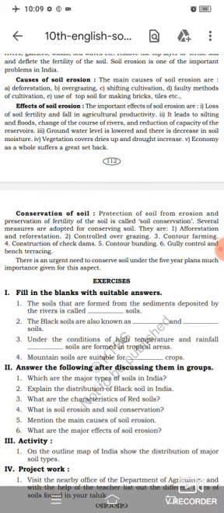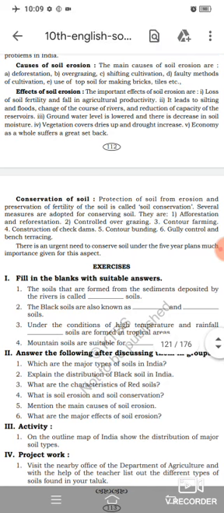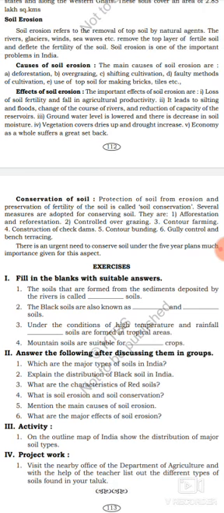Third effect is that the groundwater level is lowered and there is a decrease in soil moisture. What is the third effect? The groundwater level will decrease and there is a decrease in soil moisture. Then the fourth effect is that vegetation cover dries up and drought increases.